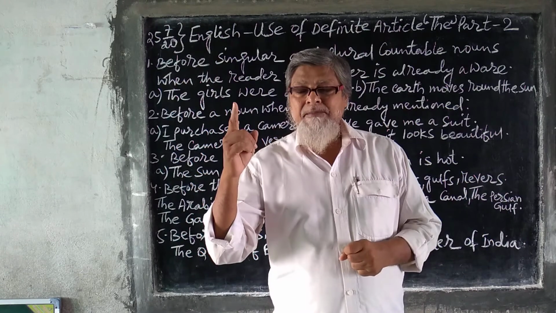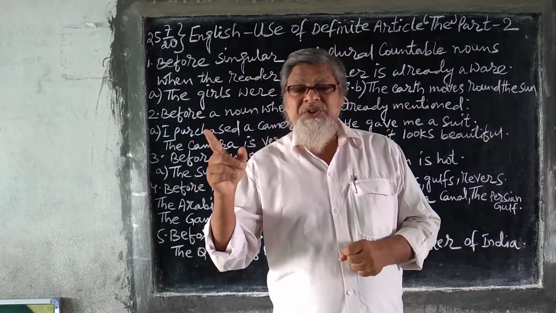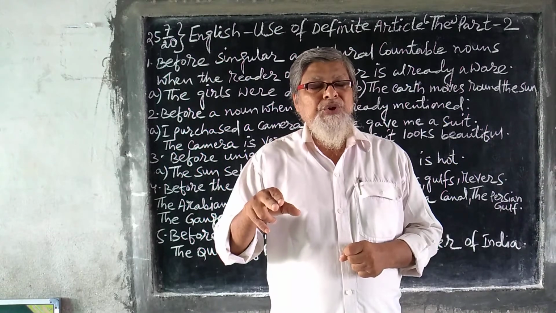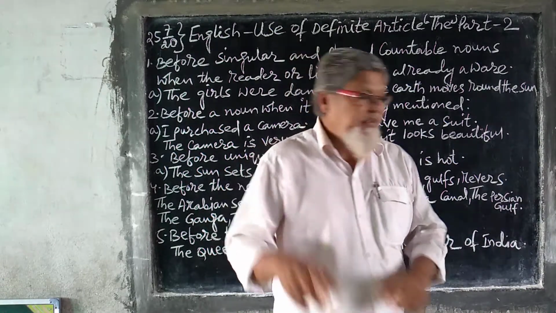That is one; there is no other Taj Mahal. So over here also you will use "the".